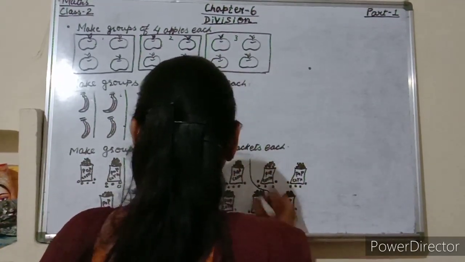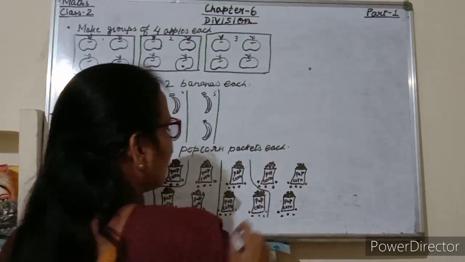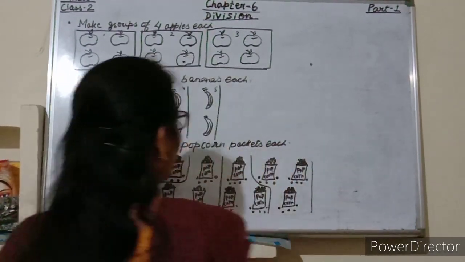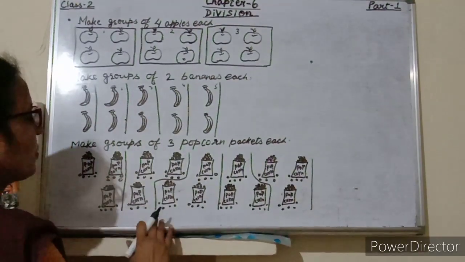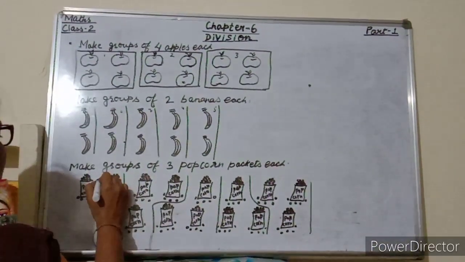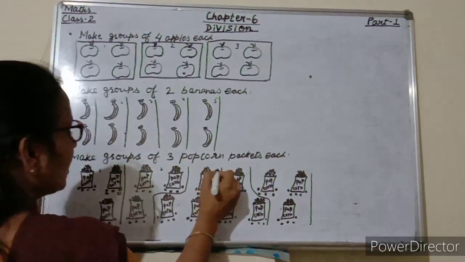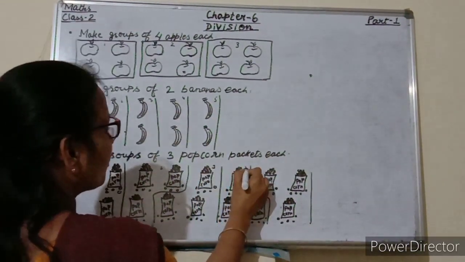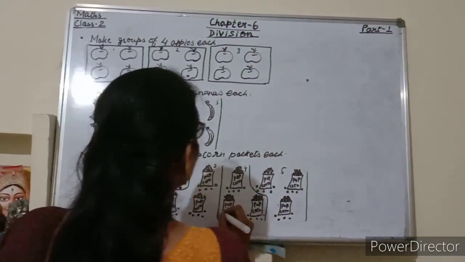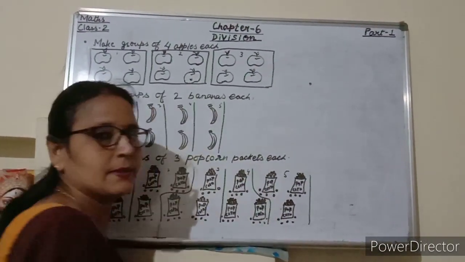Here 4 groups, and now 1, 2, 3. So students, how many groups are there of 3 popcorn packets? Yes, 1 group, 2 groups, 3 groups, 4 groups, 5 groups. So 5 groups of 3 popcorn packets.